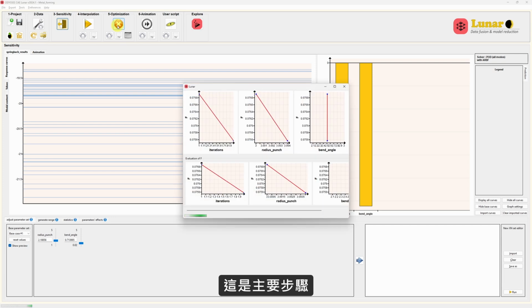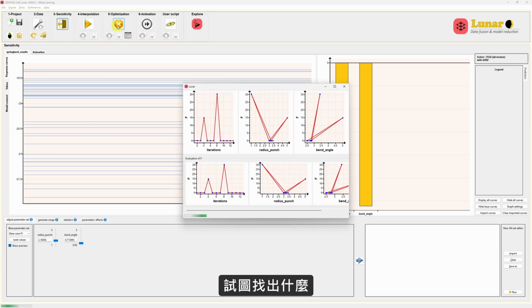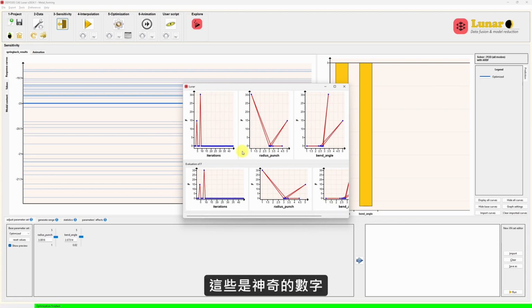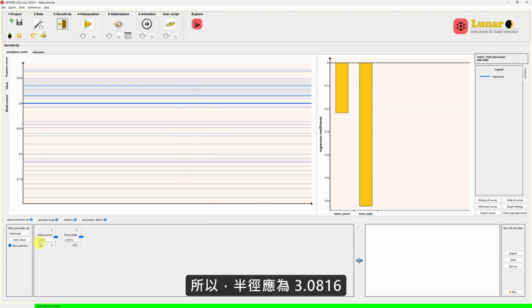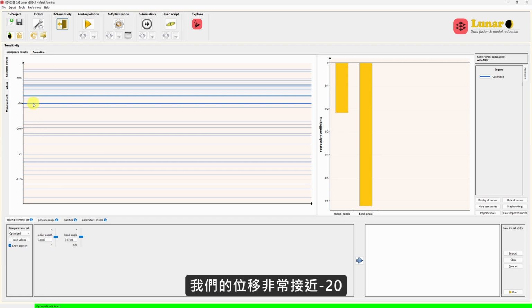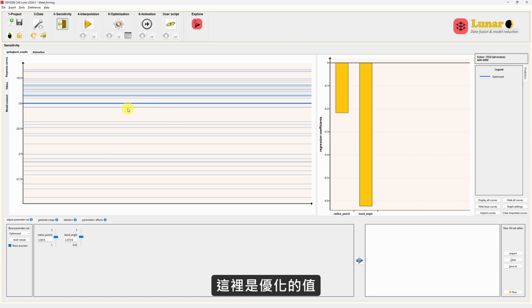This is the main step. It is trying to find out at what bend angle and at what radius we will get an exactly flat specimen. And these are the magic numbers. So radius should be 3.0816 and bend angle should be 2.67314. And you can see with these values, our displacement is very close to -20. The highlighted blue line over here is the optimized value. You can either directly believe it or we can validate this result as well.